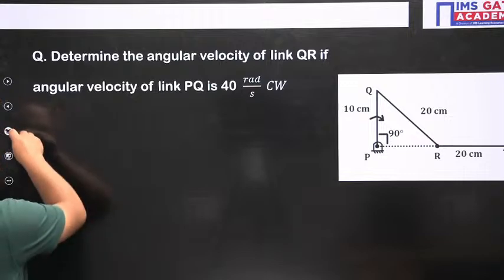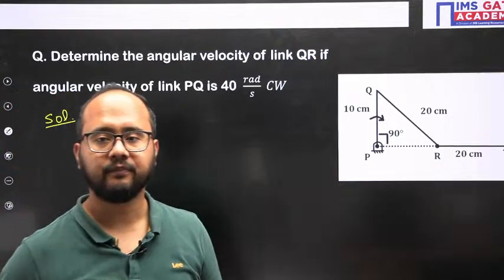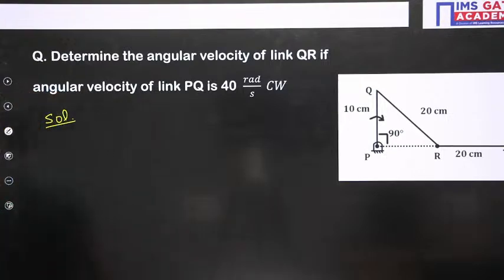Whichever method you want to use, tell me the answer here. First of all, this question. Then I will tell you where the angular velocity ratio theorem is helpful and where the relative velocity method is helpful. Do it, everyone.